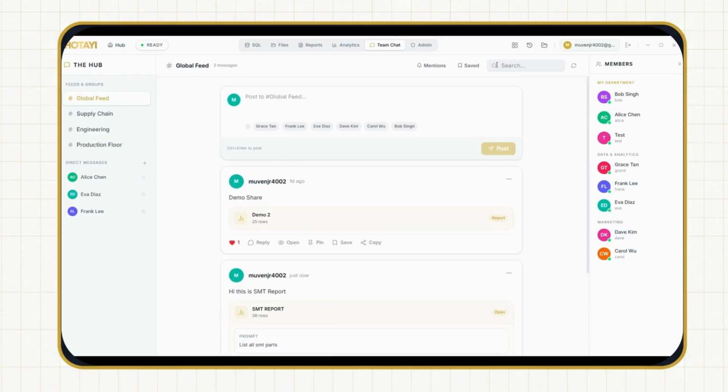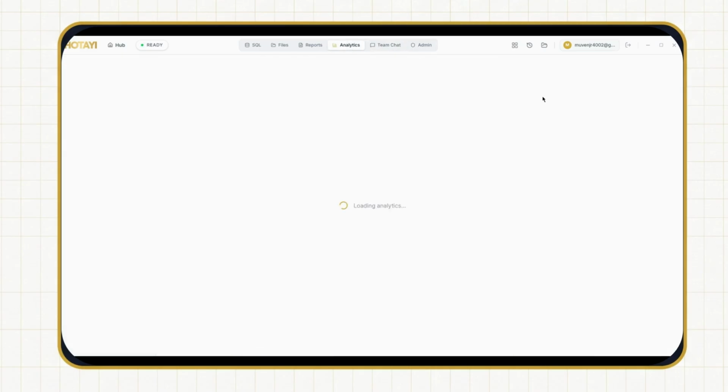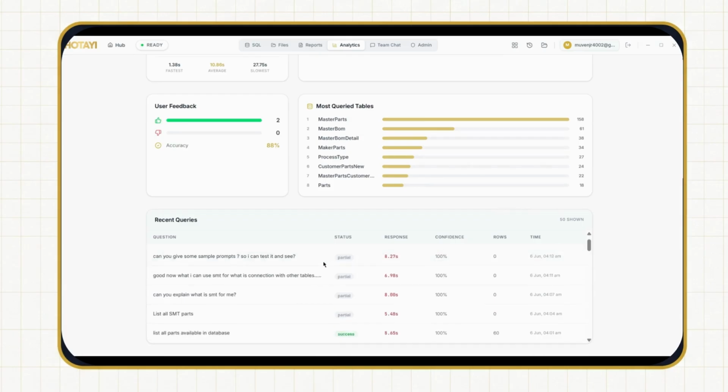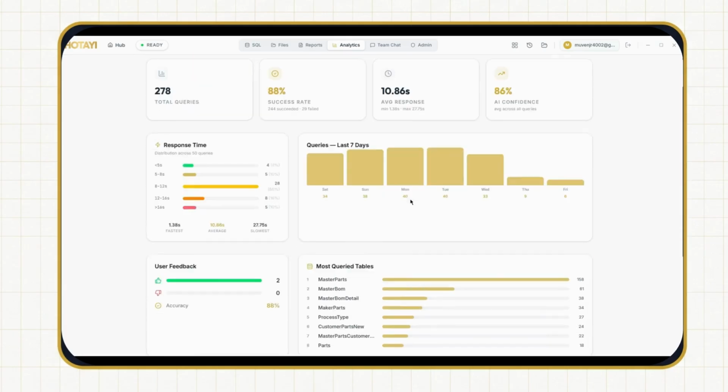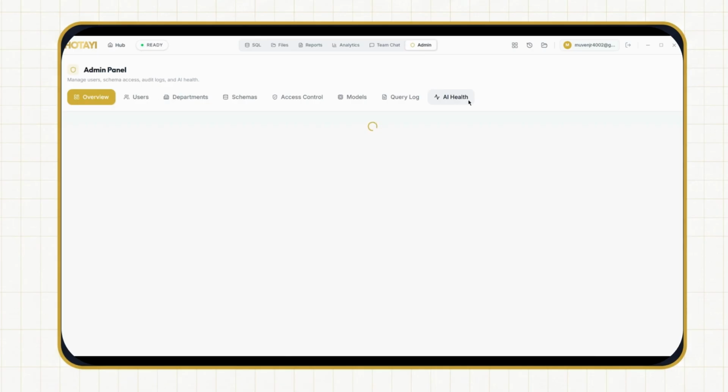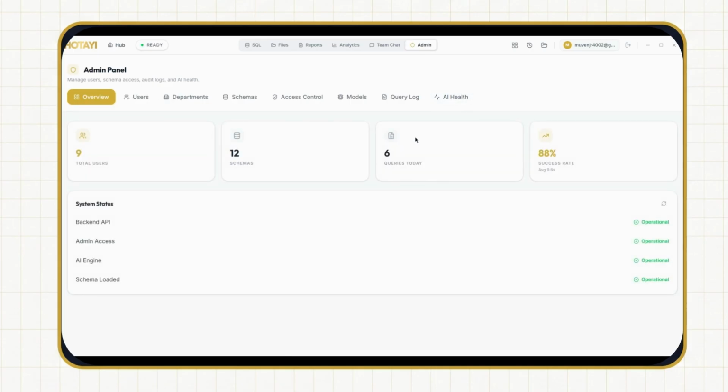That's for the team chat, and analytics is where they can see the recent queries and the AI model scores right now. If they are an admin, they can see the overall view, like how many users they have, how many schemas they have, and how many queries were done so far today.